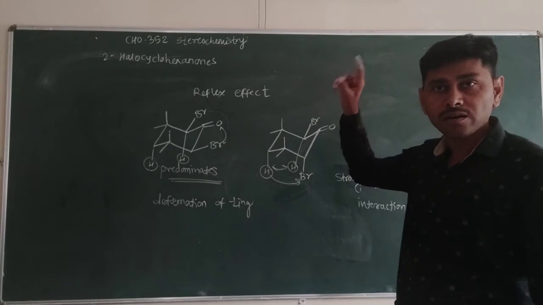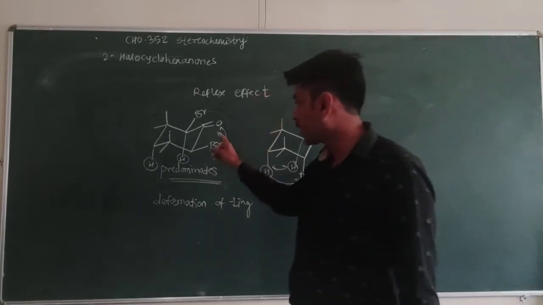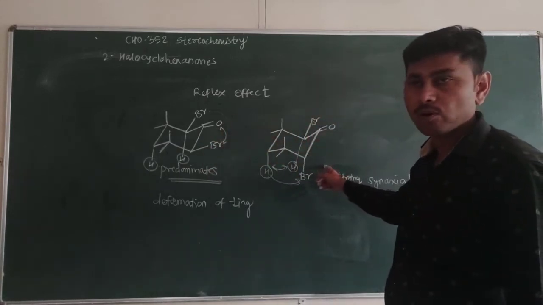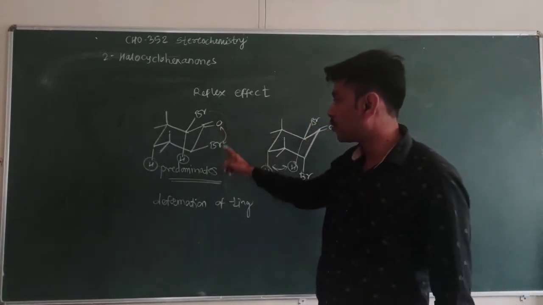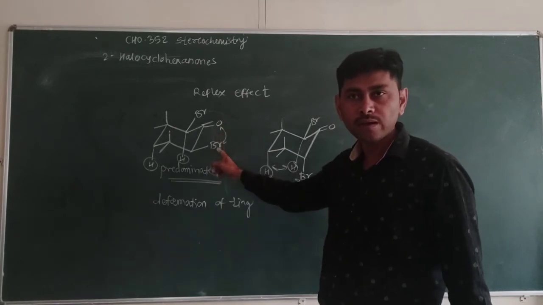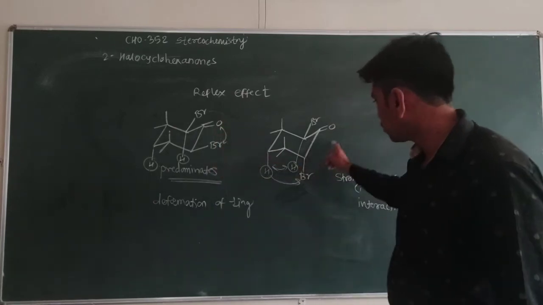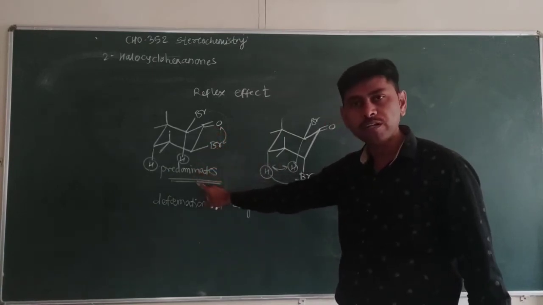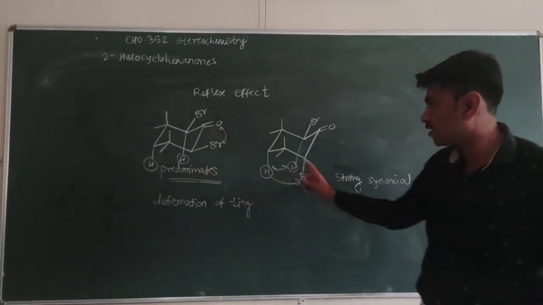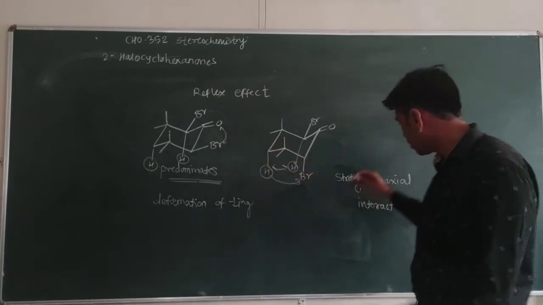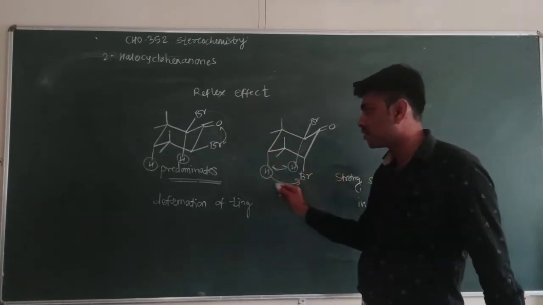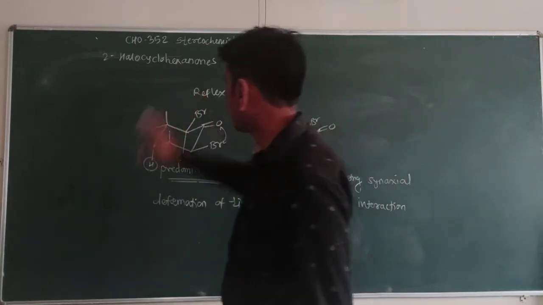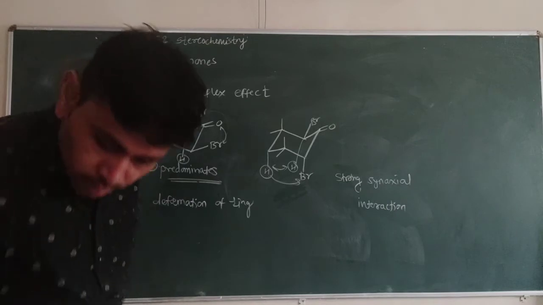But in general, previously we saw that the equatorial conformer is less stable as compared to the axial conformer because of the dipole-dipole interaction between the carbonyl group and this polar group. So here, in spite of this interaction, this one predominates because there is strong synaxial interaction, stronger than the dipole-dipole interaction. Due to this strong synaxial interaction, this conformer predominates. So this is about 2-halocyclohexanones.